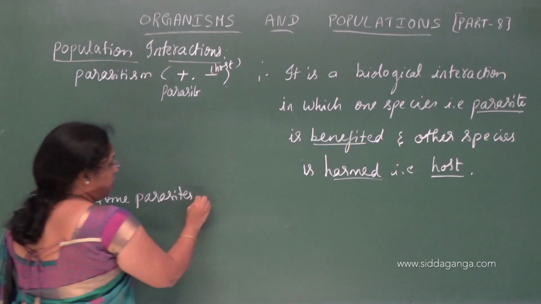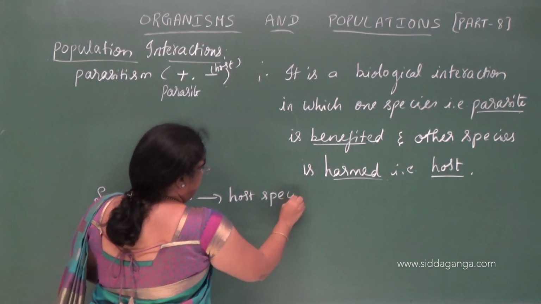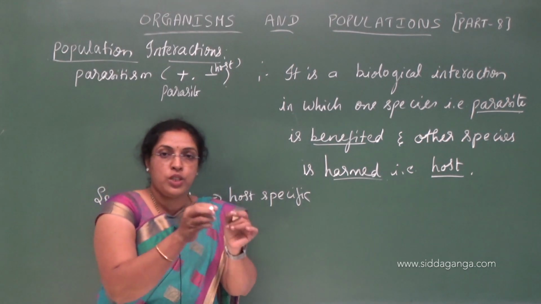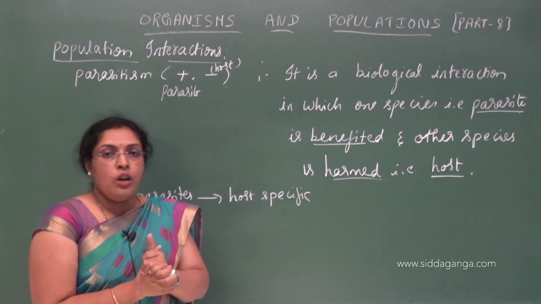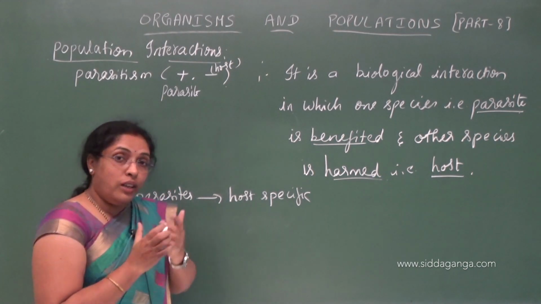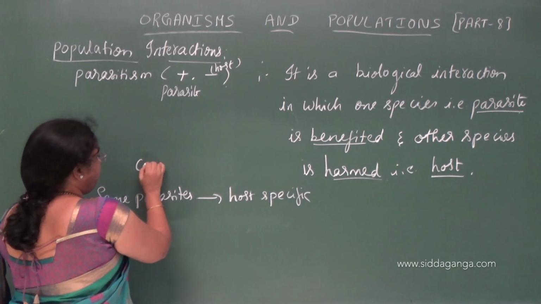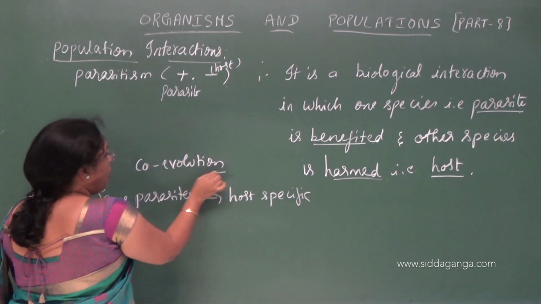That means these parasites are able to survive in a particular host only. They cannot survive in other hosts. So during that time we see a co-evolution.